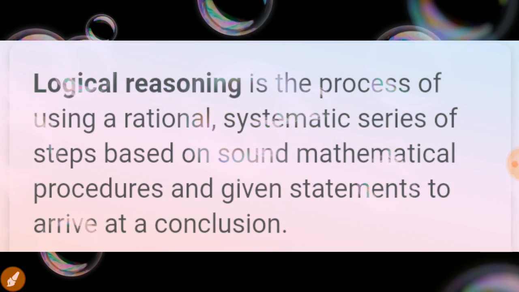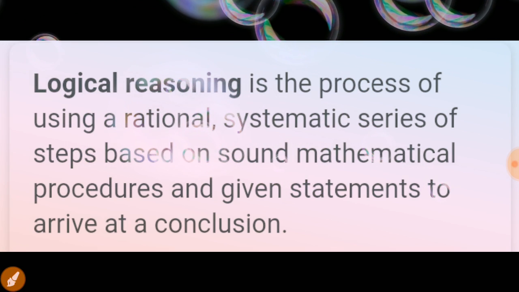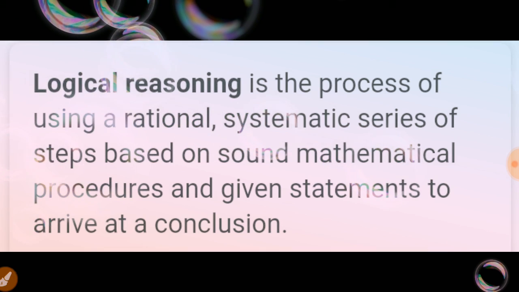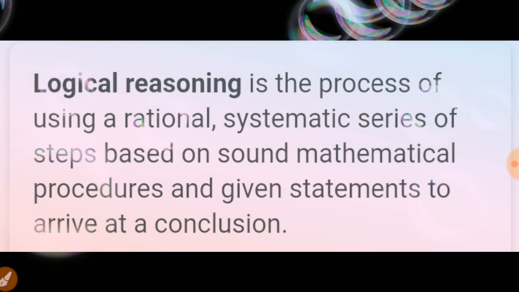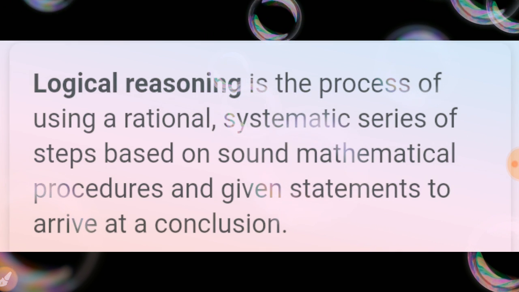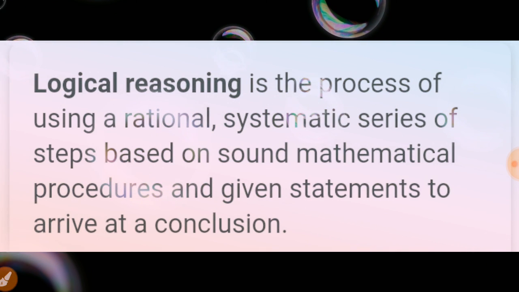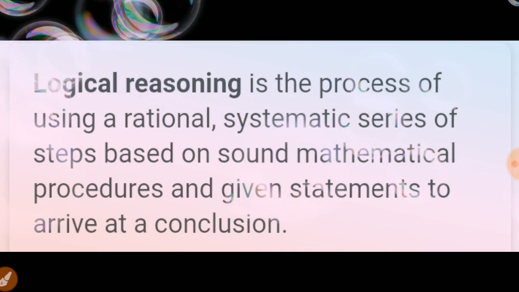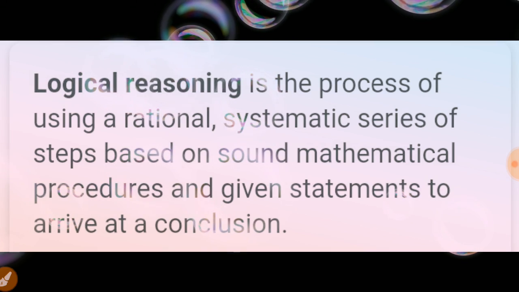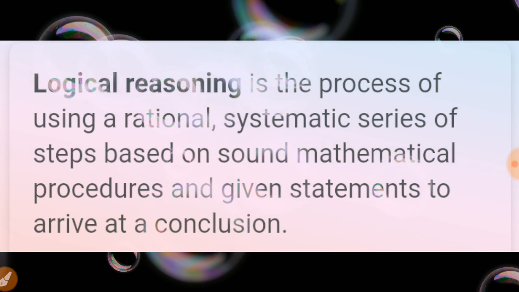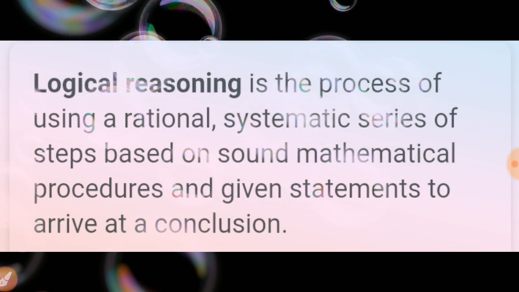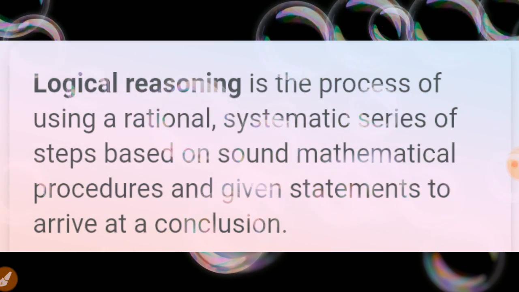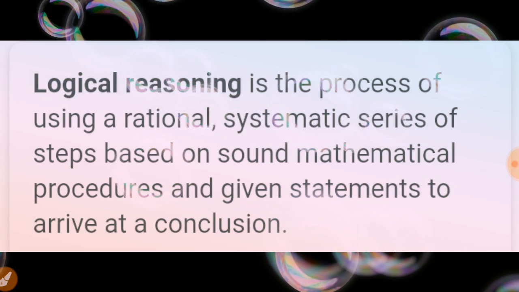So what is meant by logical reasoning? Logical reasoning is the process of using rational, systematic series of steps based on sound mathematical procedures and given statements to arrive at a conclusion. Whatever process the researcher is going to conduct, he has to show for each step a rational, a reason why the researcher is going to conduct this kind of exam. He has to give the particular reason, particular answer to that question.